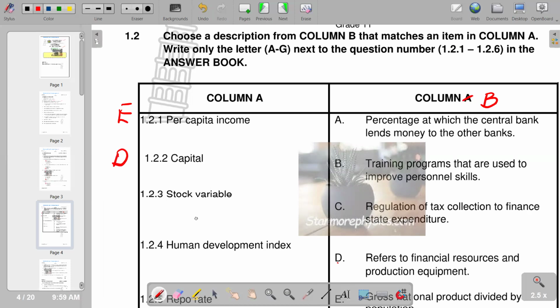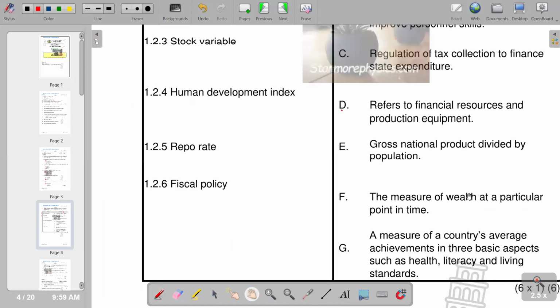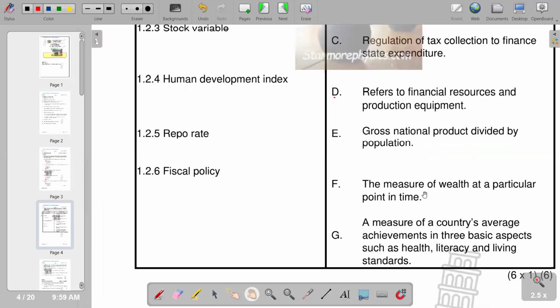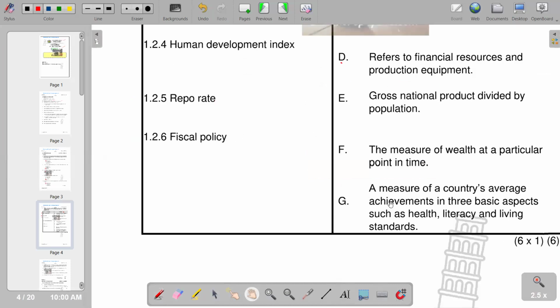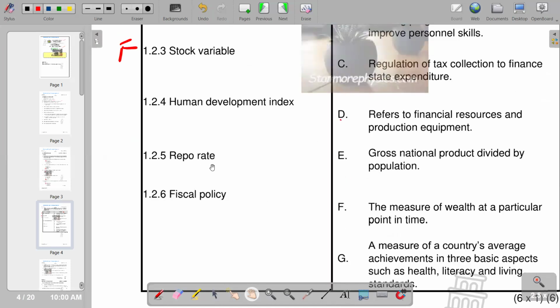Then we've got a stock variable. In terms of stock variable, we try to check again according to responses given. So it's going to F as the measure of wealth at a particular point in time. F is the appropriate explanation that we have. Then we move on to the next part, which is the Human Development Index. If you go to G, a measure of a country's average achievements in 3 basic aspects such as health, literacy, and living standards. So we have G as the correct response.